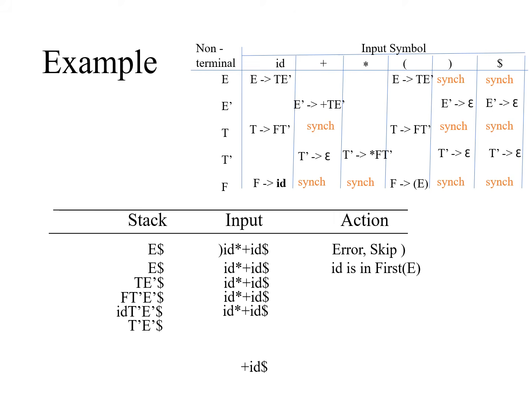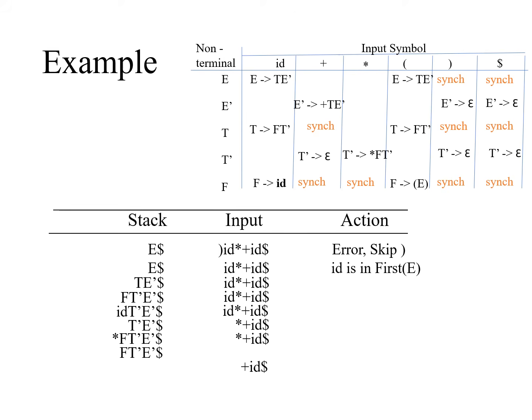Now T dash. What is T dash on star? Star FT dash, right? Star matched, so pop from the stack and advance the input pointer.